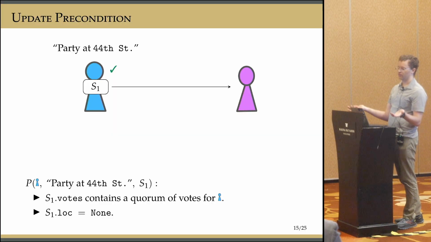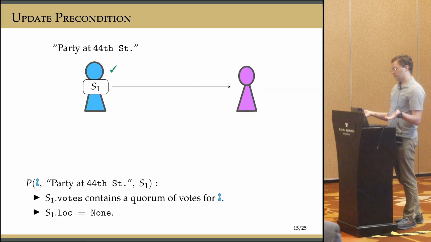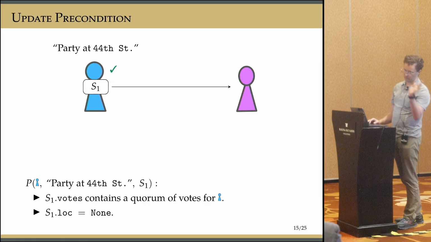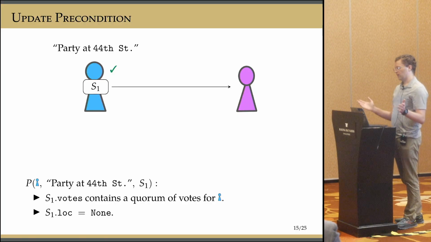So for the announcement that the party will be at 44th Street, the precondition would be that blue has to have recorded a quorum of votes for itself, and its own location has to be none. It can't have picked a location yet, otherwise that would violate the monotonicity that we just talked about. So great, that makes sense.